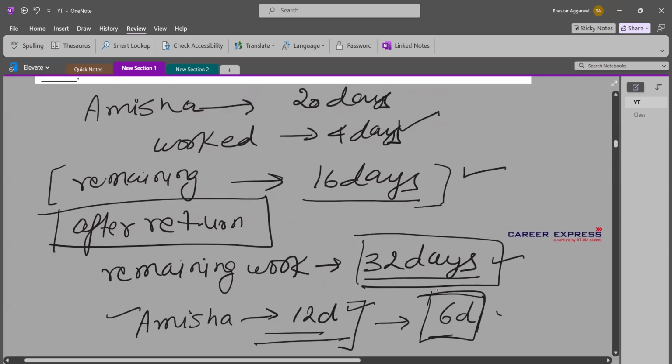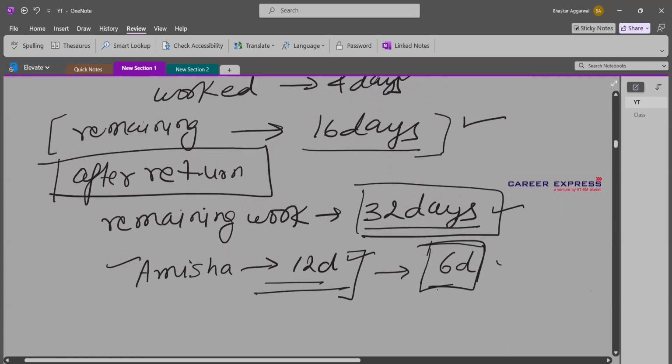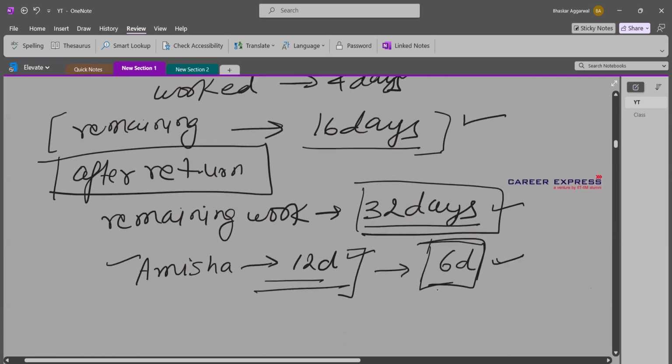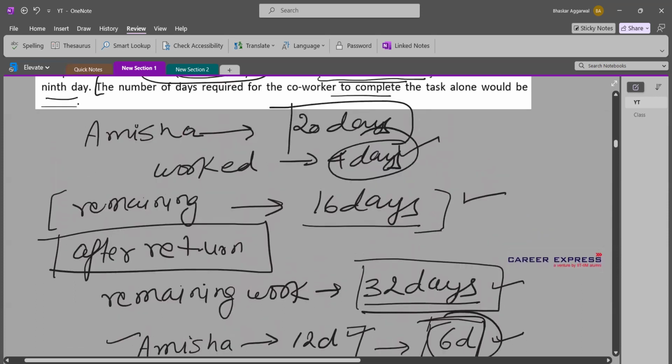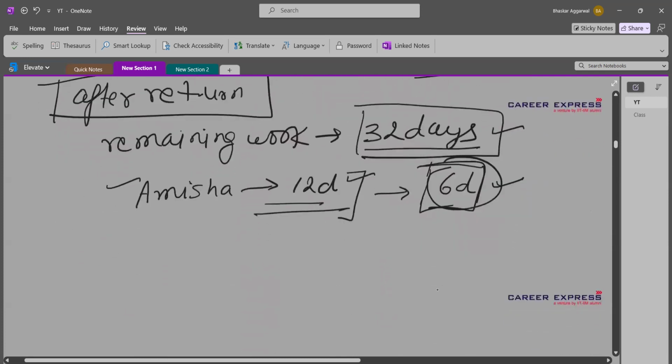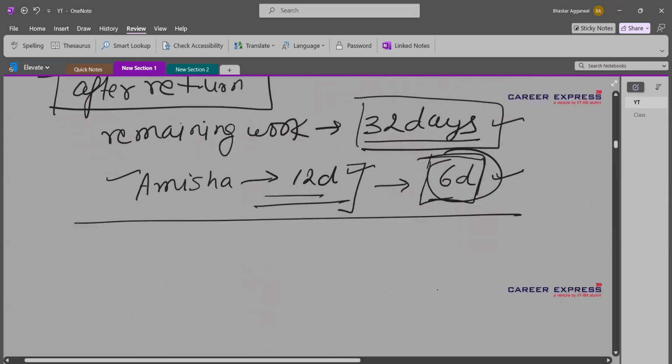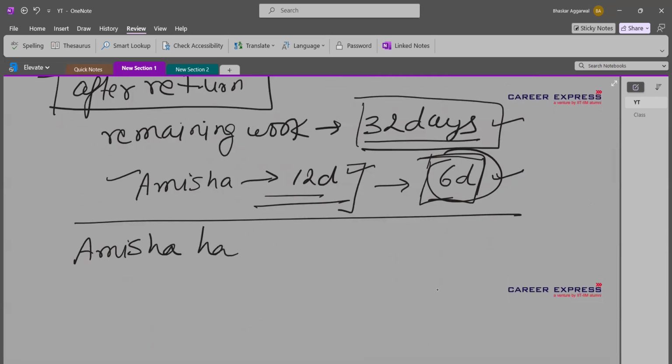So 4 days earlier at her regular efficiency and 6 days here at her regular efficiency, she has worked for 4 plus 6, 10 days. That means out of 20 days work, Amisha has already finished 10 days work, right? So Amisha had a work of 20 days.